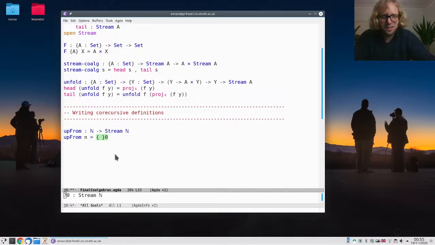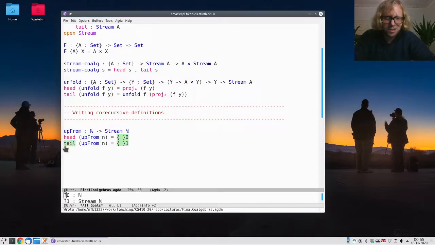So here I split on the result. I have to say what the head of this stream is, and I have to say what the tail of this stream is. So let's think of an example. If the natural number n I'm given is, say, 17, then I want this stream to be 17, 18, 19, 20, 21, 22, and so on, right? Where "and so on" really means keep going forever, because streams are infinite. But that means that my first element, the head of this stream, should in any case be the n I've been passed in. So return that as the head.